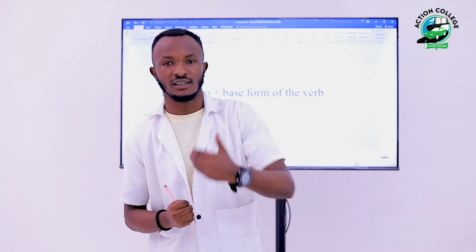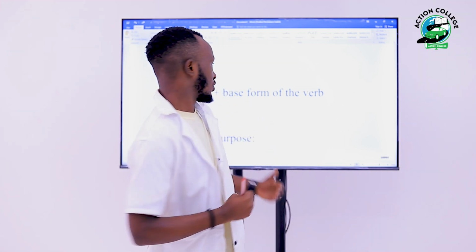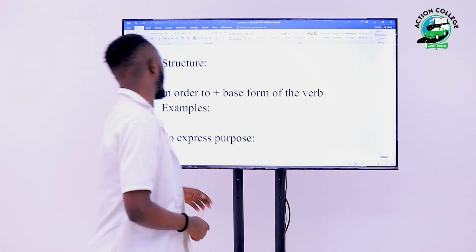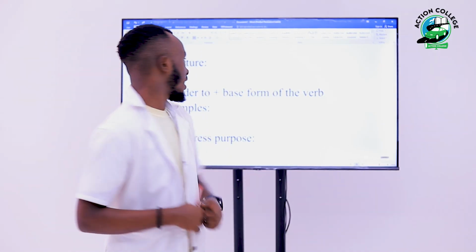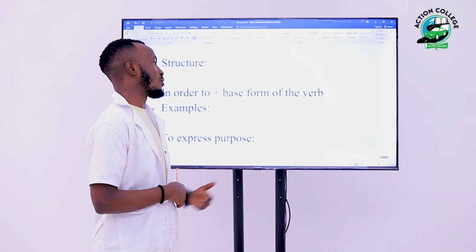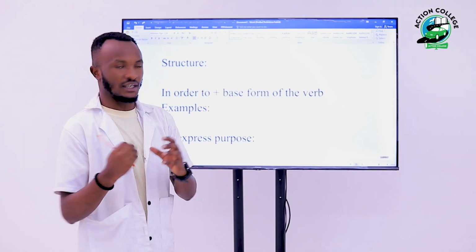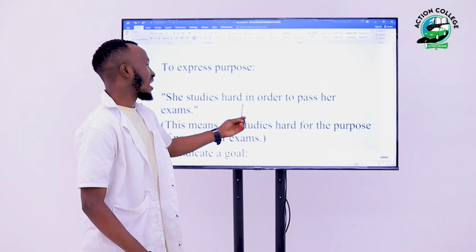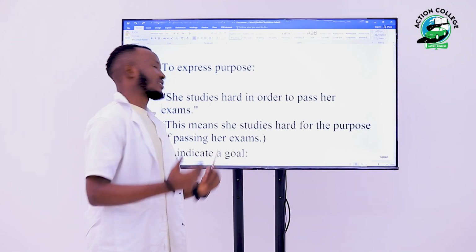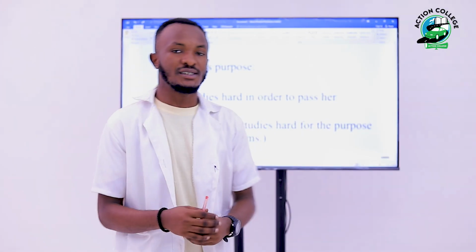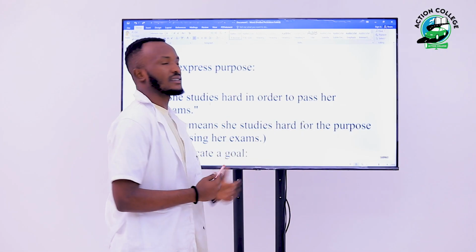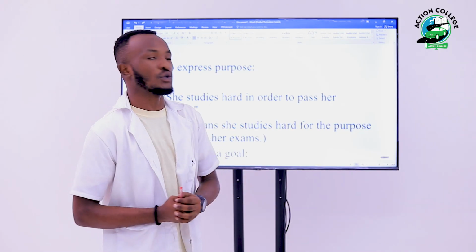So let us just look at the screen. As you can see, guys, we take in order plus base form of the verb. Let us see the example. She studies hard in order to pass her exams. So this is an example where this connector in order to is used.